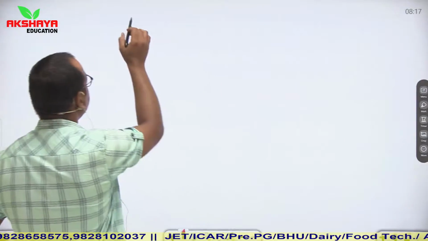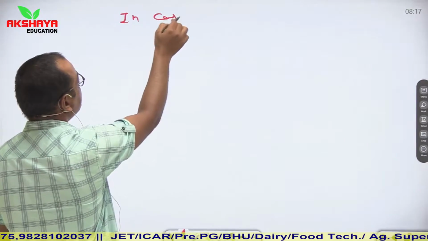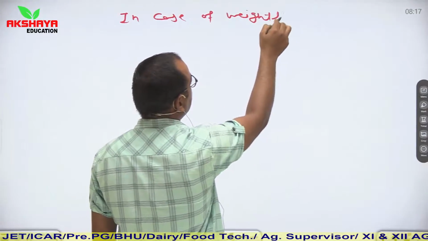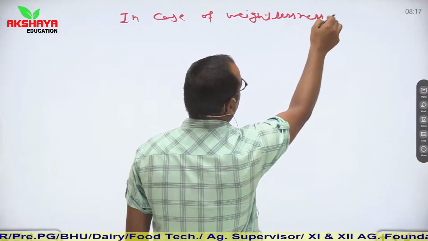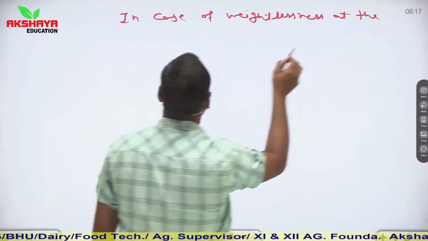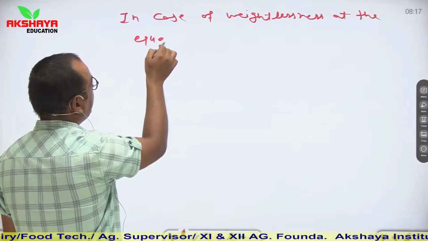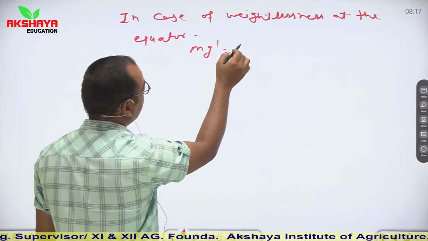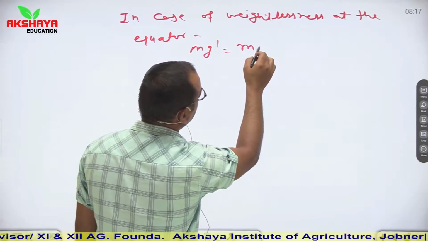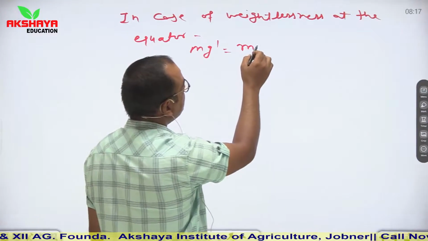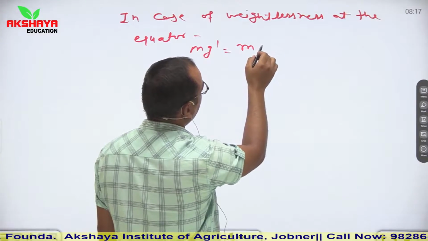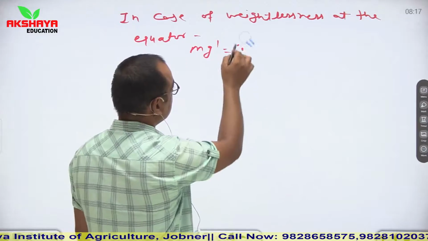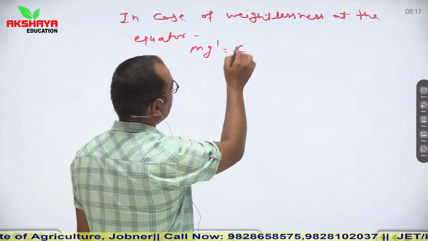Now in case of weightlessness at the equator, weightlessness means that m into g dash is equal to 0.